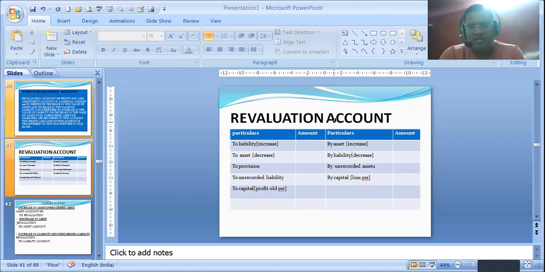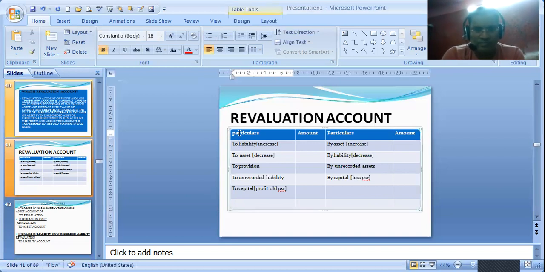Now see, this is the format of the revaluation account. We will do journals, but this is a revaluation account. The same journal, we will just post, and we will get the same thing. So, particulars, amount. To liabilities: whenever any liability value has increased, like creditors, revaluation to creditors. Asset decrease, then to asset. Similarly, when an asset increases, by asset. Liability decrease, then by liability. For any unrecorded asset, just now I gave you the example of the typewriter, so by unrecorded asset.